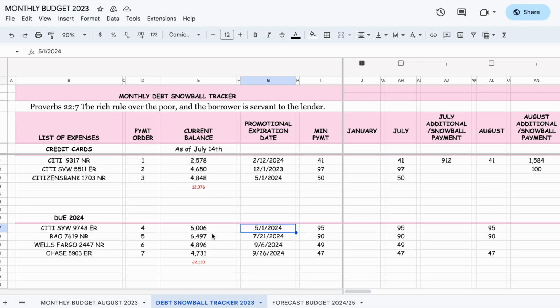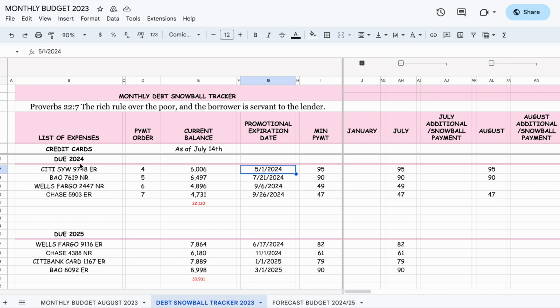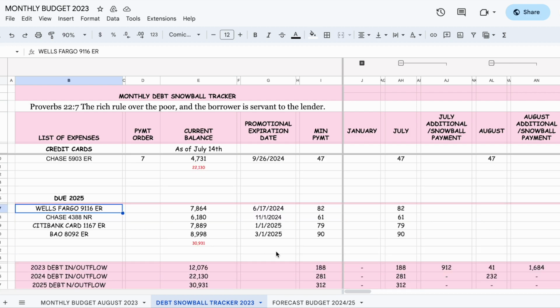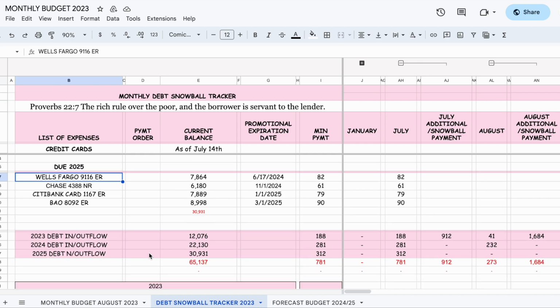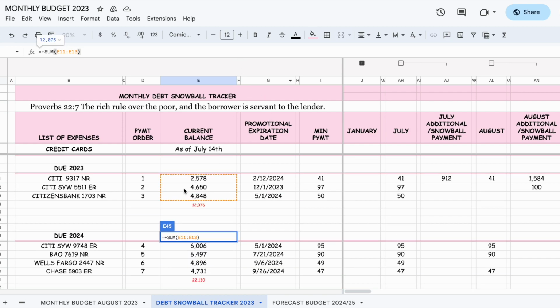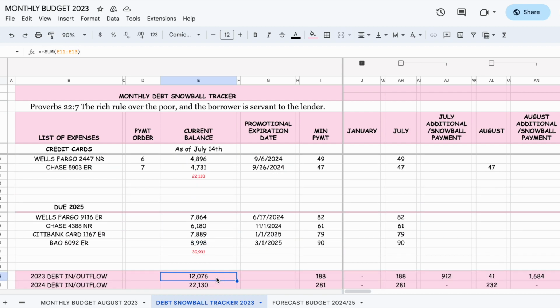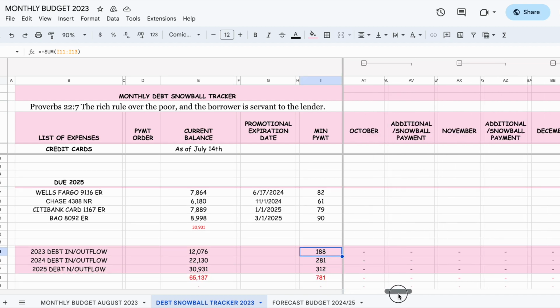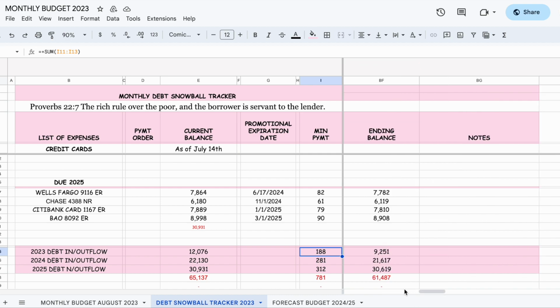All we're going to do is apply the minimum payments for these two categories, the cards that are due in 2024 and the cards that are due in 2025. That's what we're going to do now. In the next video, again, I will show you how I project on paying these credit cards down. So here, this is just telling you how much is the balance due for December, right? It's right here. Then it breaks it down by how much we are paying down for the whole year, and it breaks it down for you.